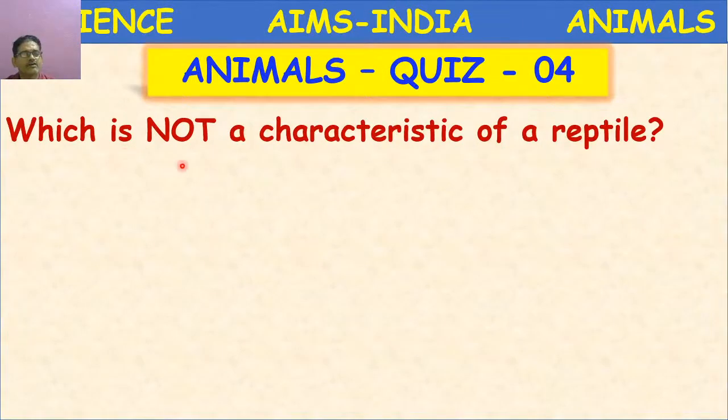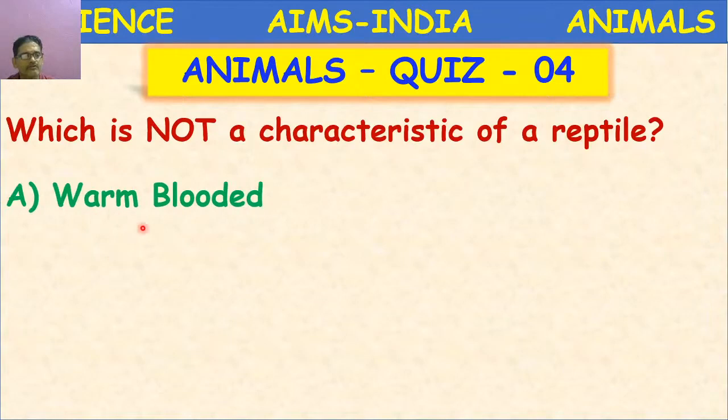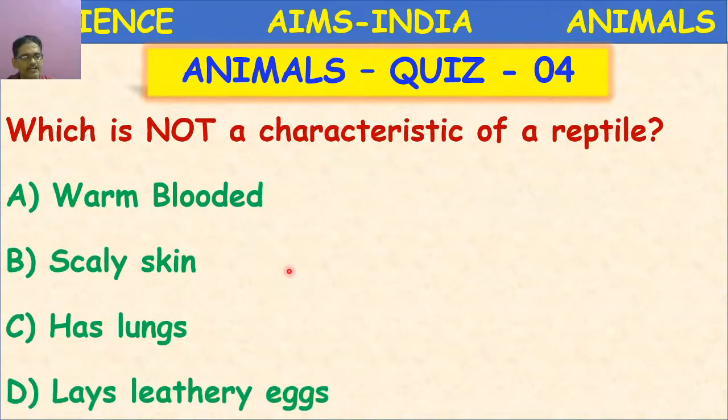Which is not a characteristic of a reptile? Warm-blooded, scaly skin, has lungs, lays leathery eggs. Let us analyze the options from the last. Lays leathery eggs. Has lungs. Scaly skin, also correct. But here you have to select which is not.